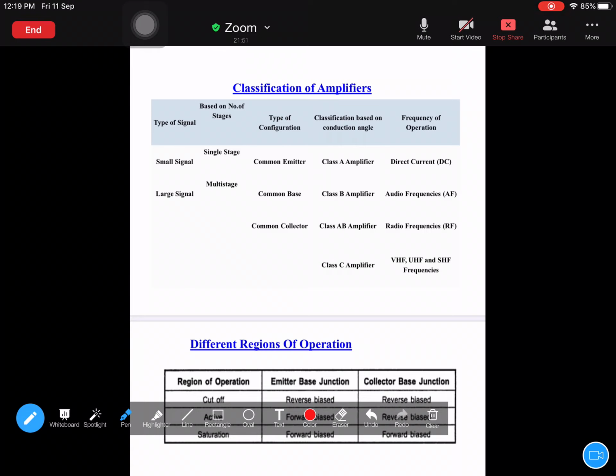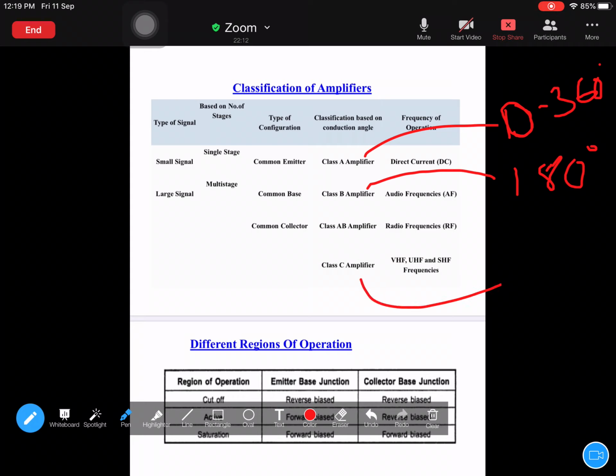I will write here so that this one, class A, operates from 0 to 360 throughout the whole period. And this one, class B, operates exactly at 180 degrees, and this one, class C, will operate at angles lesser than 180 degrees, 0 to 180.